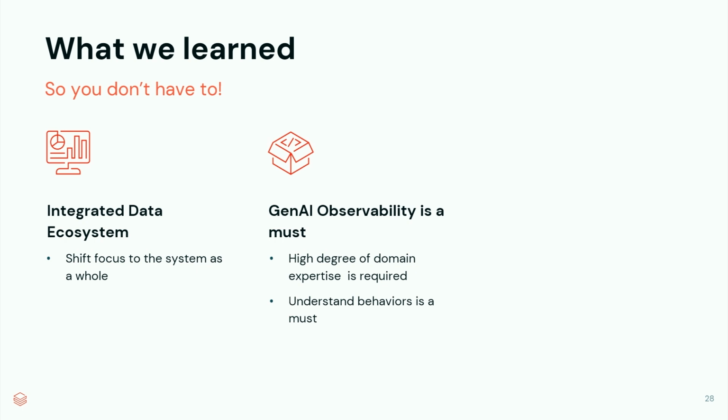So it's very important for us to understand the behaviors of the chatbot. When it doesn't behave the way we expect, it's really important for us to understand why. And sometimes this why is very nuanced. So having this observability system in place is very important. And as the use cases you want to onboard onto the chatbot become more complex, the observability needs to grow in parallel with it.